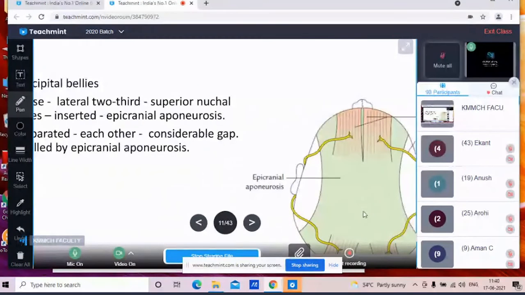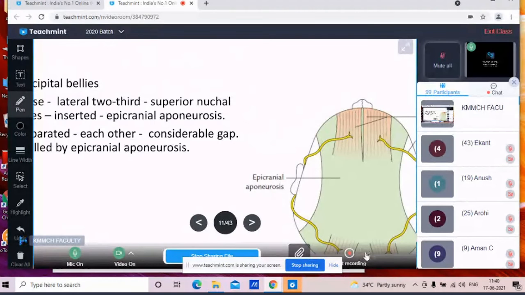These two occipital bellies are small and separated from each other. You can see a considerable gap between the two occipital bellies, and this gap is filled again by the epicranial aponeurosis. So this is about the origin and insertion of the